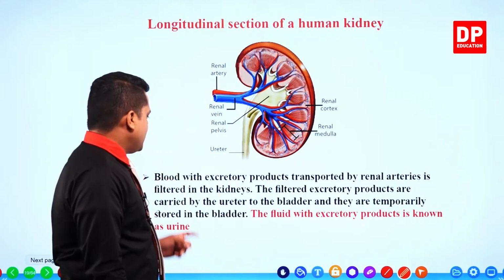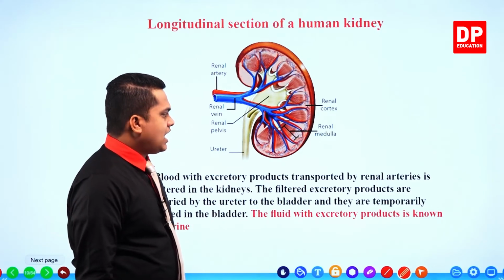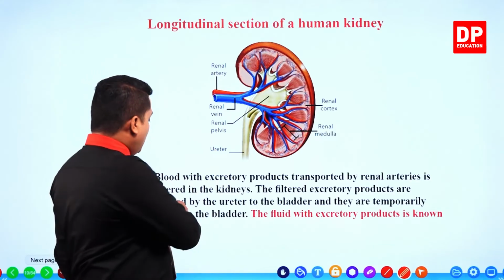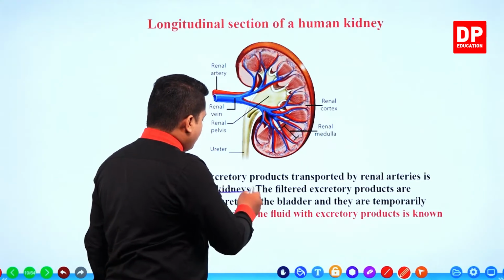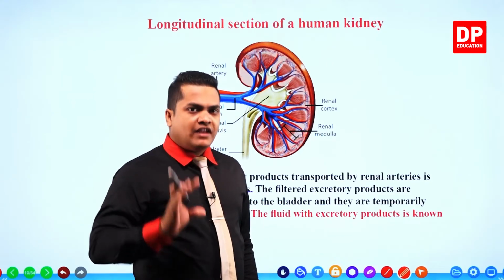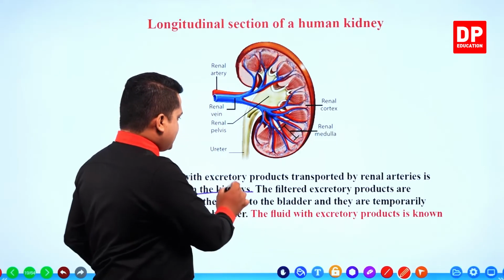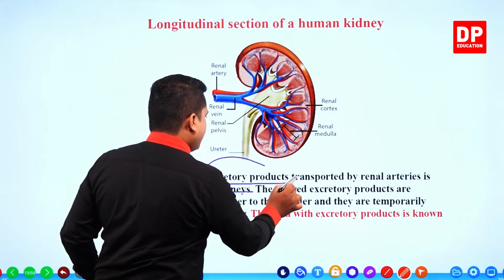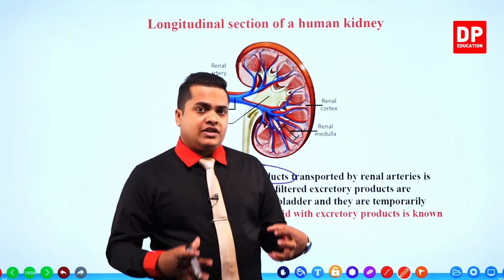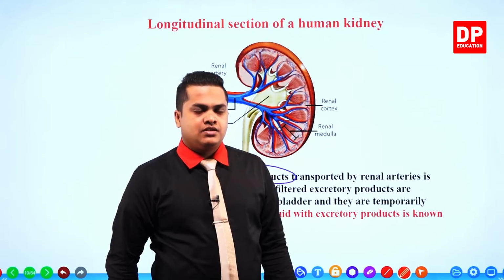So here, blood with excretory products transported by renal arteries is filtered. My dear children, I told you in the earlier case also that kidneys filter the blood and remove the excretory products which are produced during the biochemical reactions within our cells.